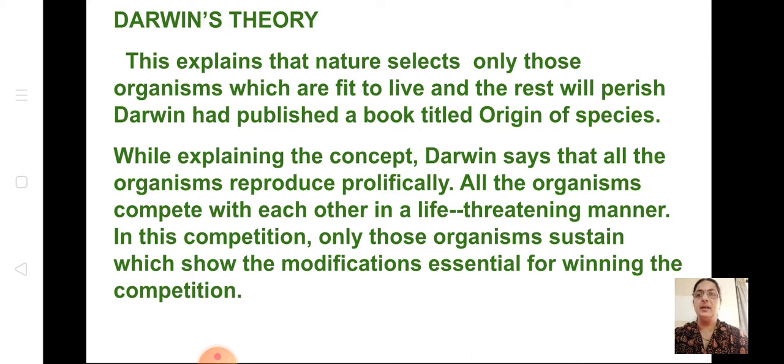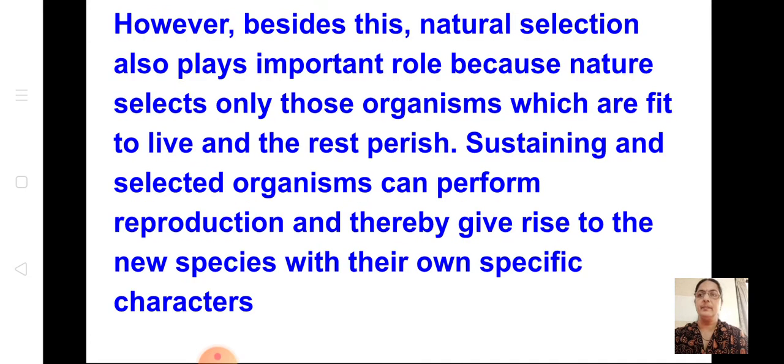So he says that all will reproduce, but those who can adjust to the environment will live, and the rest will perish. Natural selection plays an important role because nature selects only those organisms which are fit to live, and the rest will perish.